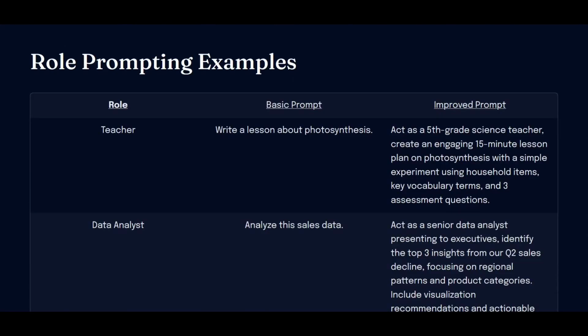Right here are some examples. You can see here the role for teacher. Basic prompt will be writing a lesson about photosynthesis, and the improved will be act as a fifth grade science teacher, create an engaging 15-minute lesson plan on photosynthesis with a simple experiment using household items, key vocabulary terms, and 3 assessment questions. So you can see how good that prompt is and how specific it is, and it should probably give you a good result.